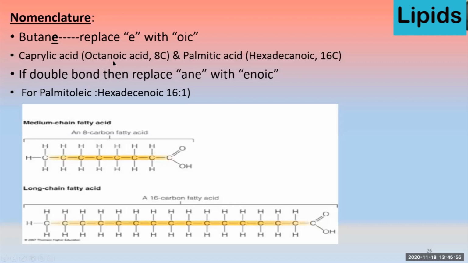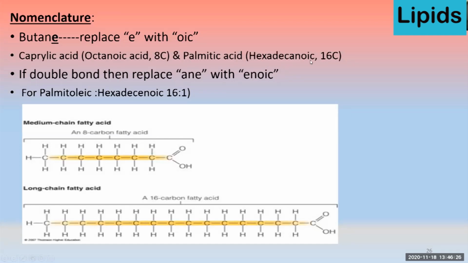It means 8, and then we can add OIC, octane. After the replacement of E, there is addition of OIC, so it becomes octanoic acid. Basically, it's caprylic acid. Then for our palmitic acid that contains 16 carbons, so hexa and deca, that become the 16, and then noic, OIC. So it becomes hexadecanoic acid.